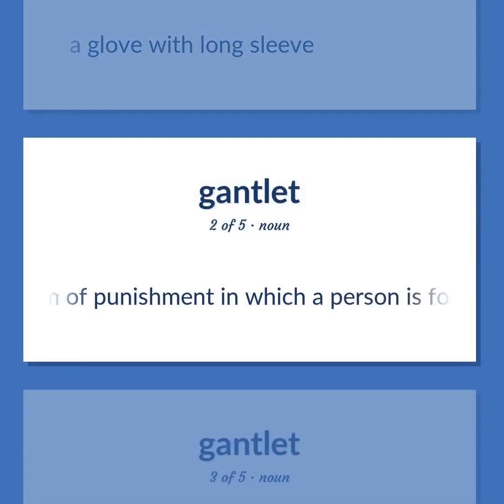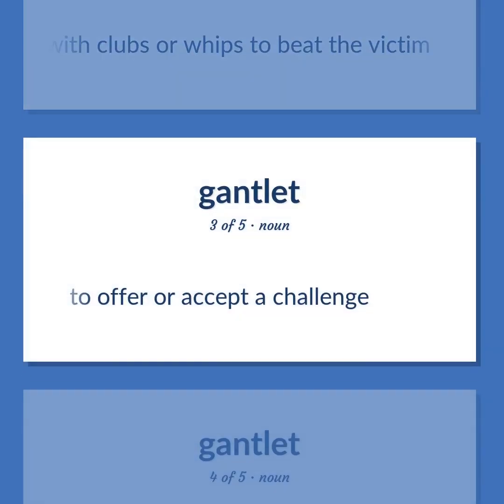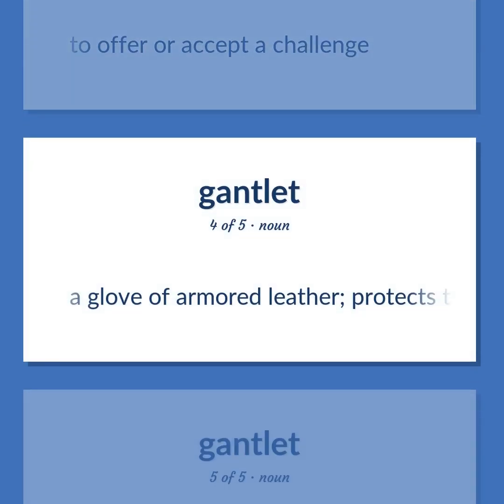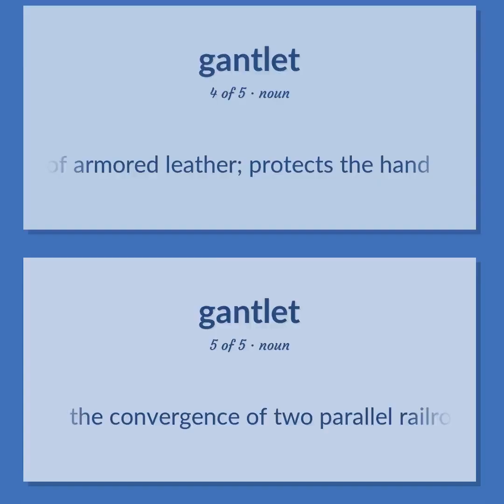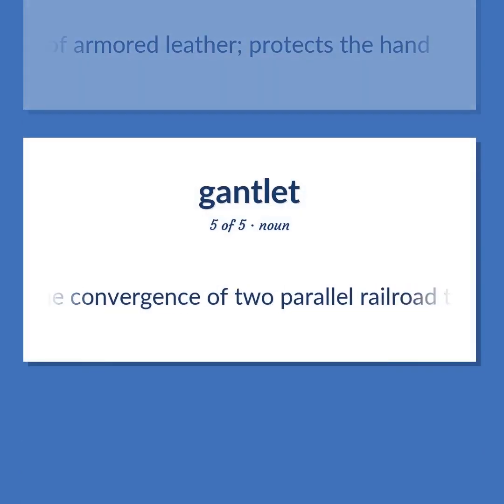A form of punishment in which a person is forced to run between 2 lines of men facing each other and armed with clubs or whips to beat the victim. To offer or accept a challenge. A glove of armored leather protects the hand. The convergence of 2 parallel railroad tracks in a narrow place.